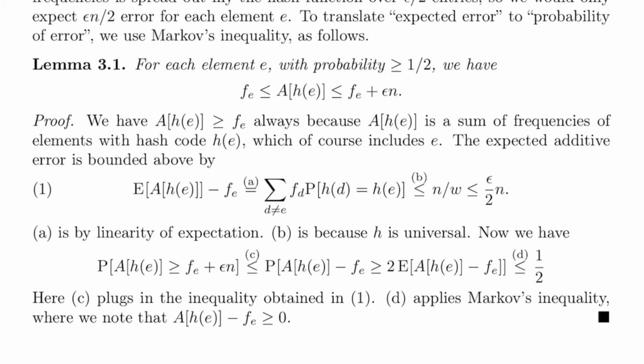Now we have that the probability that A_H of E is greater than or equal to the frequency of E plus epsilon n is less than or equal to the probability that A_H of E minus F sub E is greater than 2 times the expected value of A_H of E minus the frequency of E. And by Markov's inequality, this is less than or equal to 1/2.